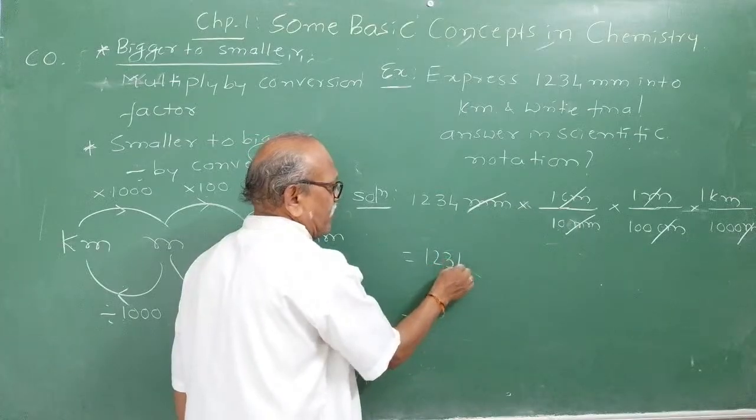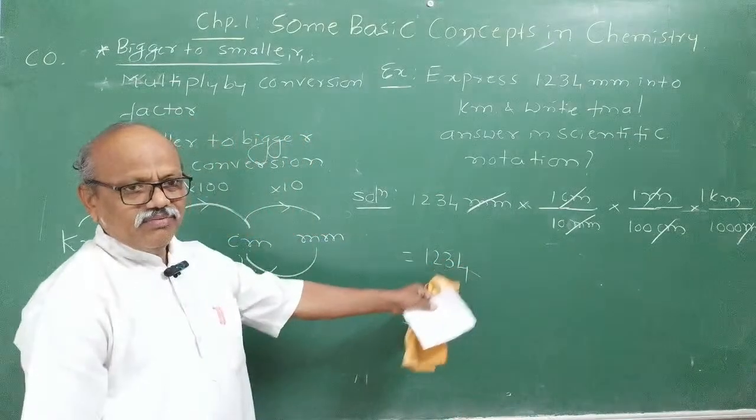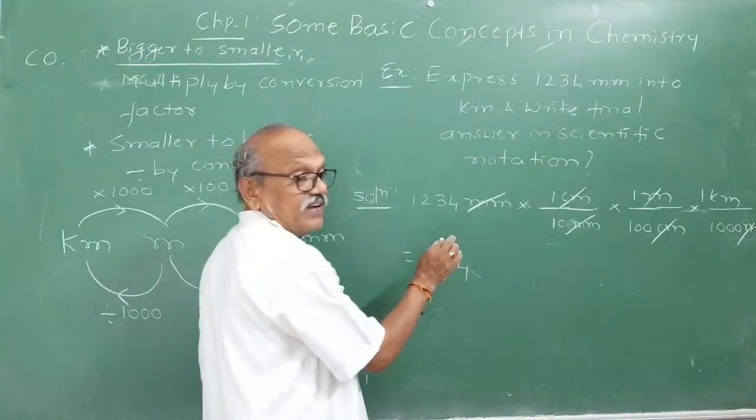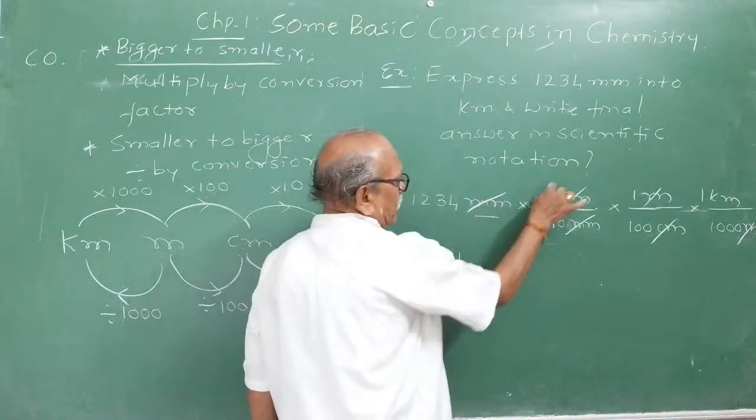This is called the unit factor method. Learn it, students. Very easy. What is the unit factor method? I will repeat. Millimeter can be written as 1 by 1.